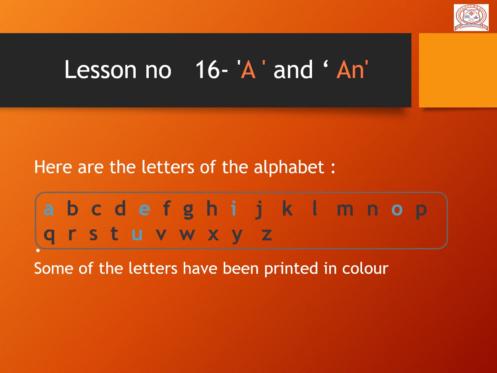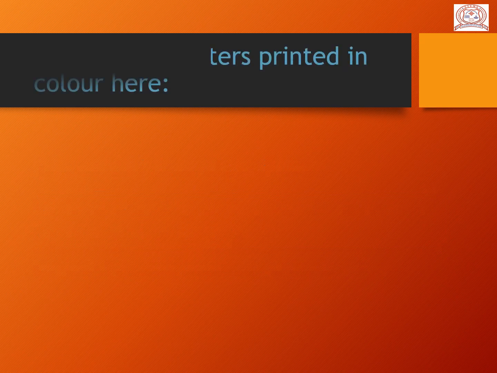Can you see there is a blue color in between this alphabet? Yes, A, E, I, O, U. So can you tell me what we call this alphabet? Yes, we call them vowels. A, E, I, O, U are called vowels. Students, write the letters printed in color here.